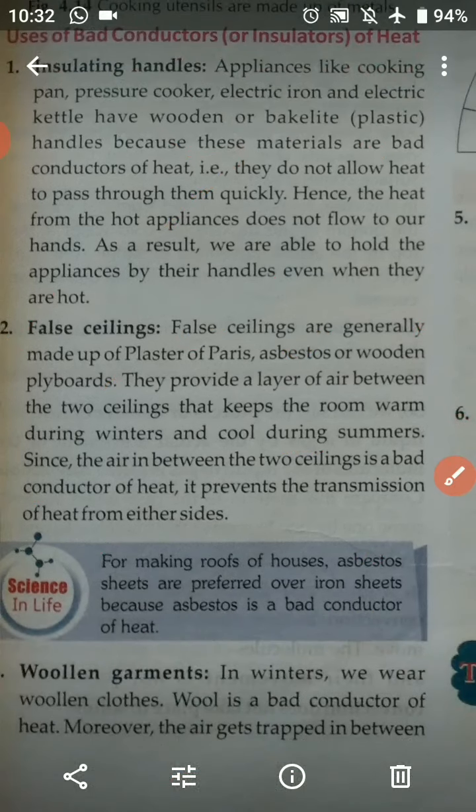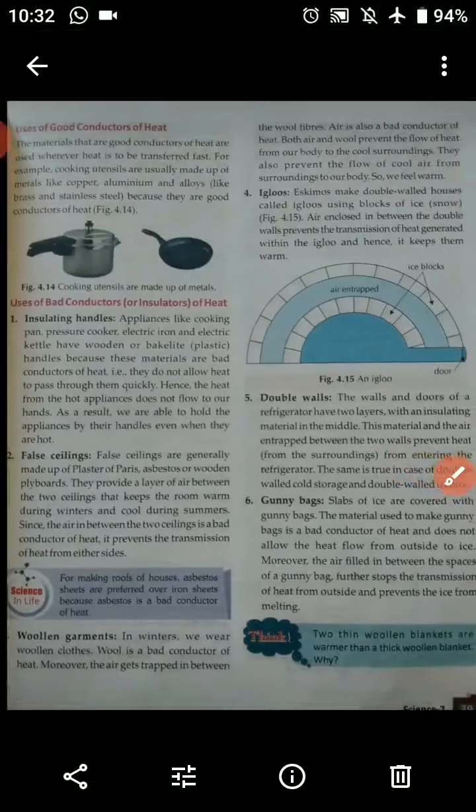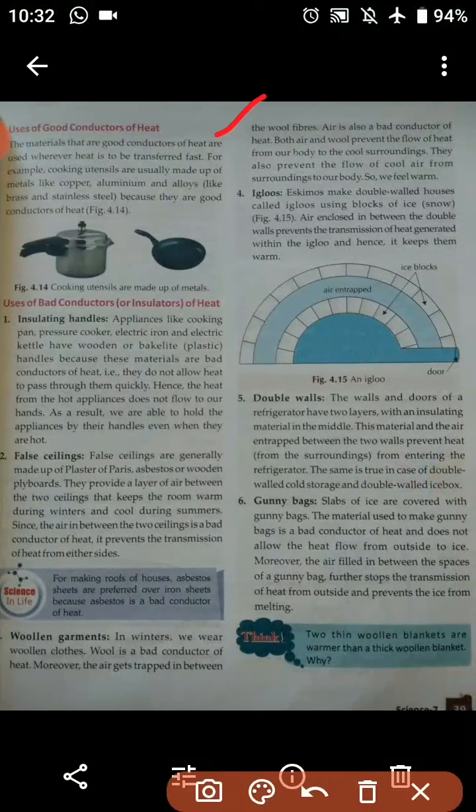So now moving on to number 3, that is woolen garments. In winter, we wear woolen garments or woolen clothes. So students, we all know that during the winter season, we prefer wearing woolen clothes. Wool is a bad conductor of heat. So students, wool is a bad conductor of heat. Moreover, the air gets trapped in between the woolen fibers. So students, the air also gets trapped in between the woolen fibers.